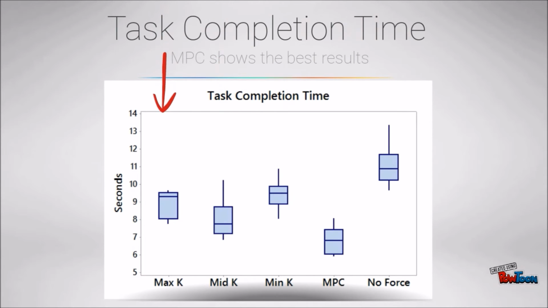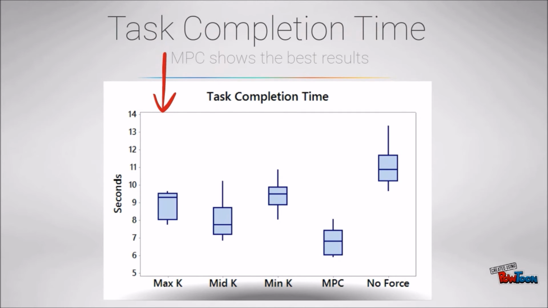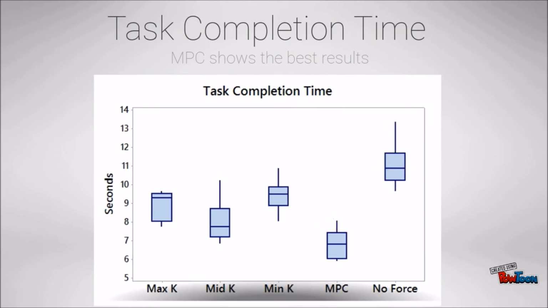For the large gain values, there is a higher task completion time. This could be due to the large sudden changes in the value of the rendered force feedback. However, for the smaller gains, the small average force feedback has resulted in users taking more time to complete the task. Overall, it seems that an optimal value for the gain is leaning more towards the median value, whereas the MPC has the best results in this criteria, improving the performance of the participants.